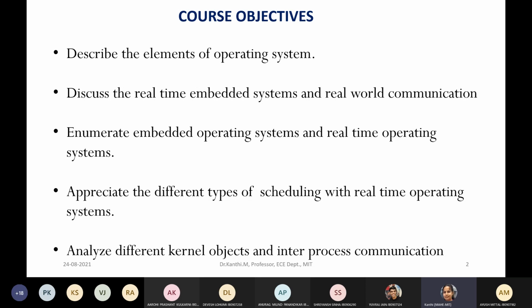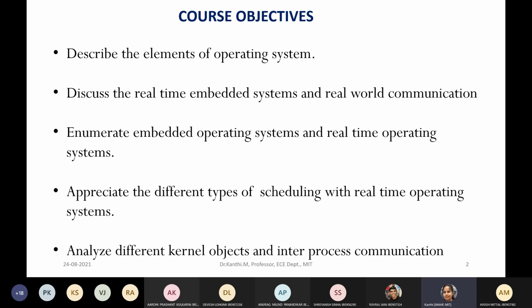So when we discuss that architecture, we also should know how we are going to communicate with the various input outputs, so the real world communications. So making use of certain input outputs and how we can use, maybe it is a basic, but we'll be dealing with the certain input output blocks so that you can see how exactly those are used through the operating system. So that is a second objective.